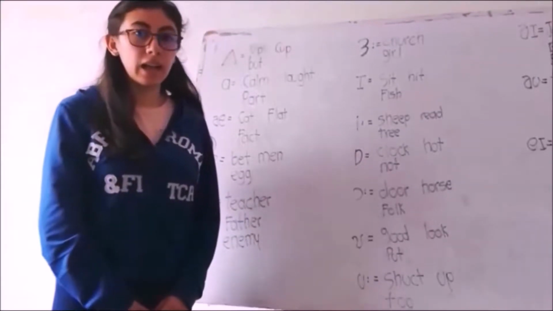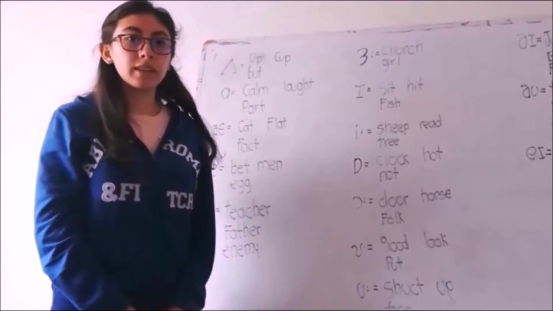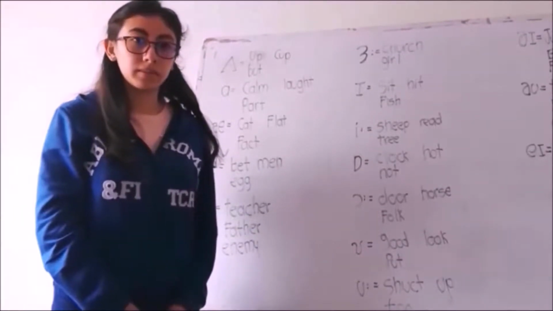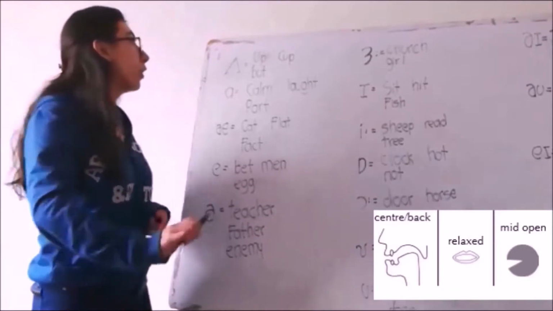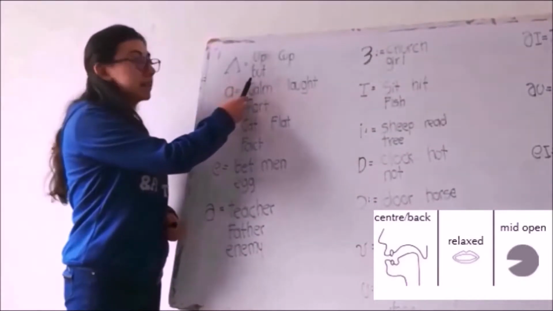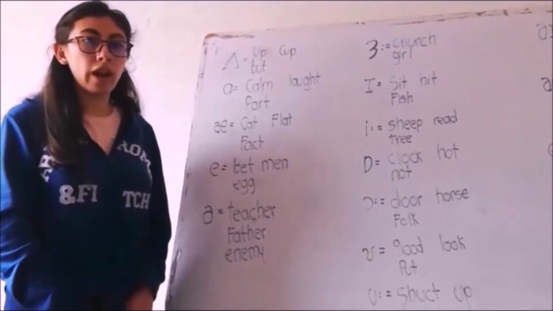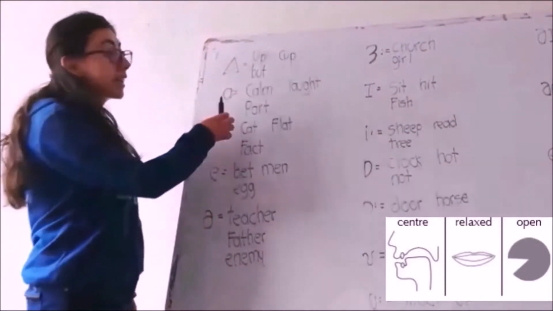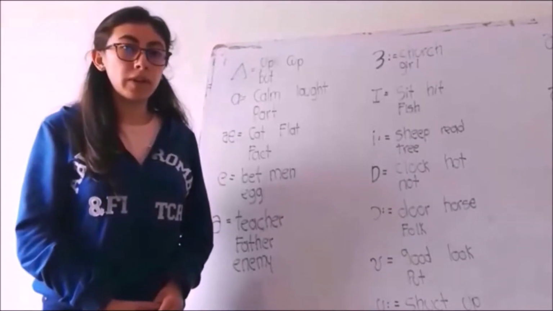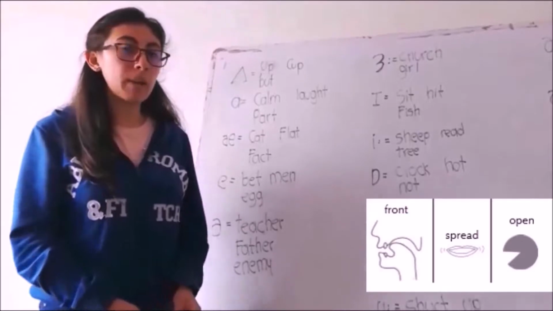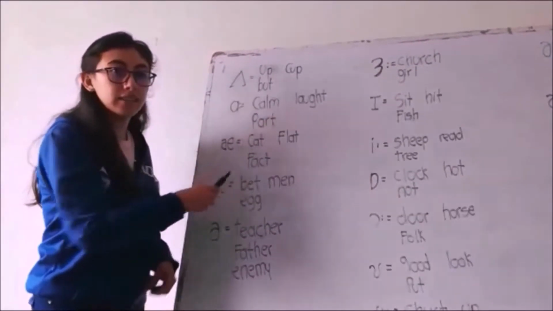Next, we'll talk about the vowels and the tone, and you can also observe the position of the vocal tract. This symbol is a short A. For example, a, bat, cap. This vowel is a long A. For example, car, laugh, part. This tone is a very open A. For example, cat, flat, fat.